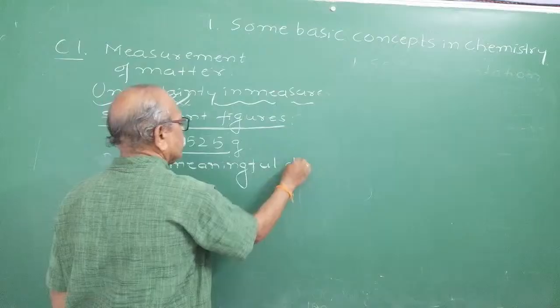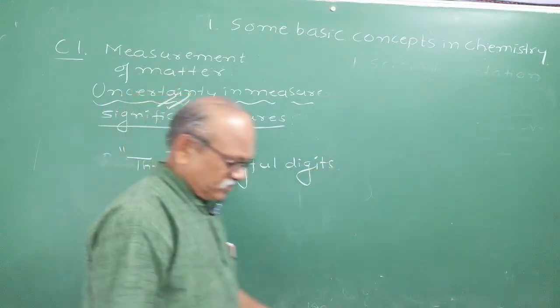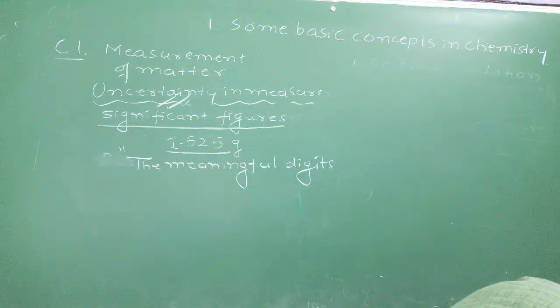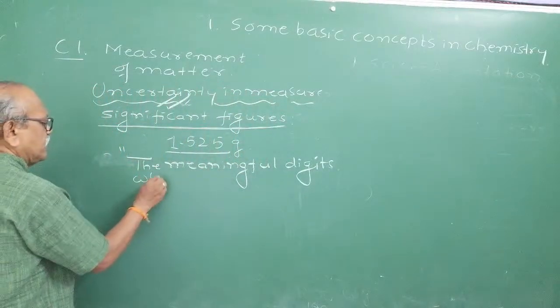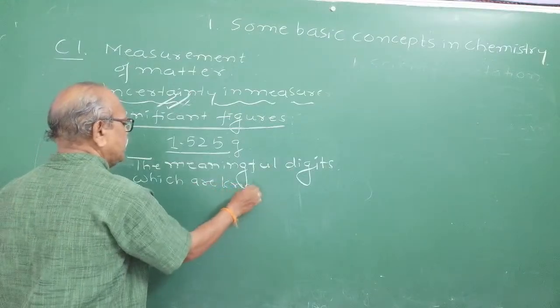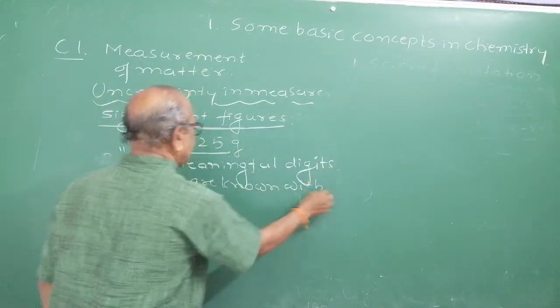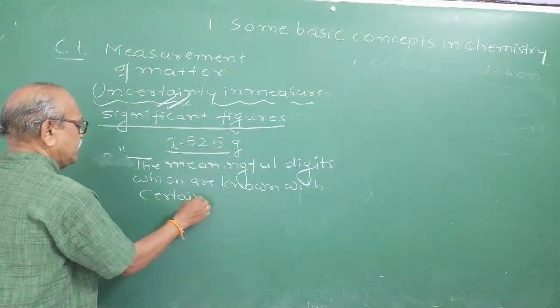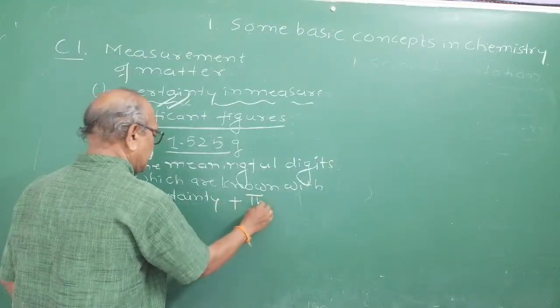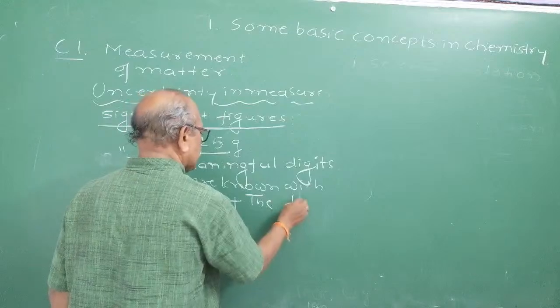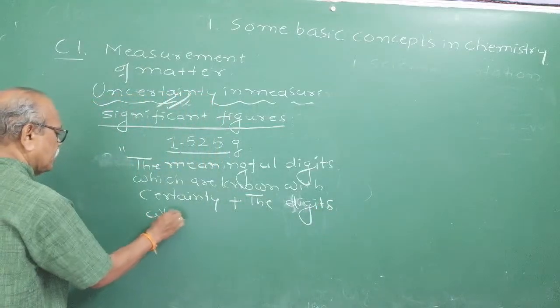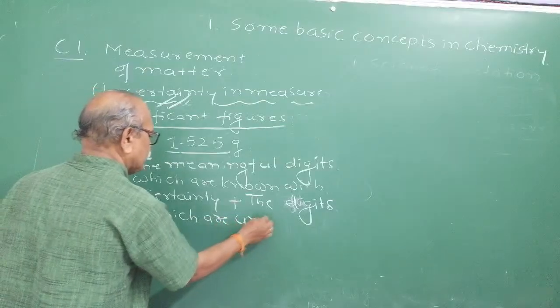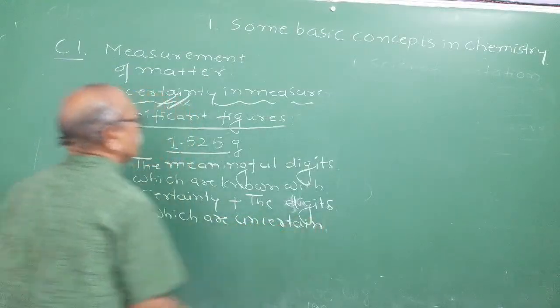The meaningful digits which are measured with certainty, known with certainty, plus the figures or digits which are uncertain. Both of them together we call a significant figure.